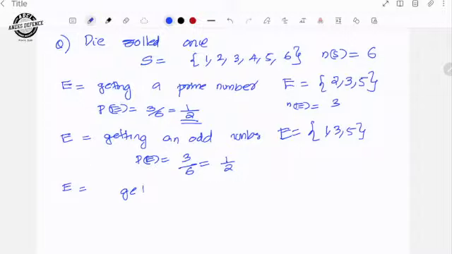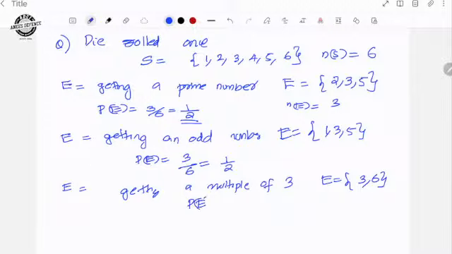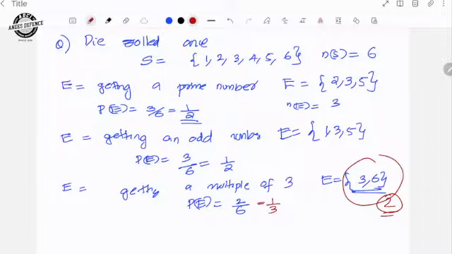Then the event is defined as getting a multiple of 3. Getting a multiple of 3 means we know that 3 is a multiple of 3 and 6 is a multiple of 3. Therefore, the probability of getting a multiple of 3 is n of E by n of S. What is n of E? 2. So 2 out of 6, because here only 2 elements are there. This will become 1 by 3. That is getting a multiple of 3.